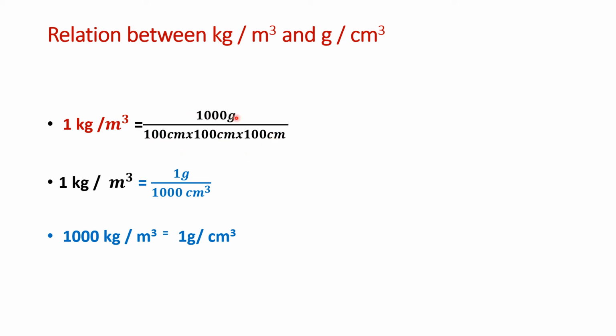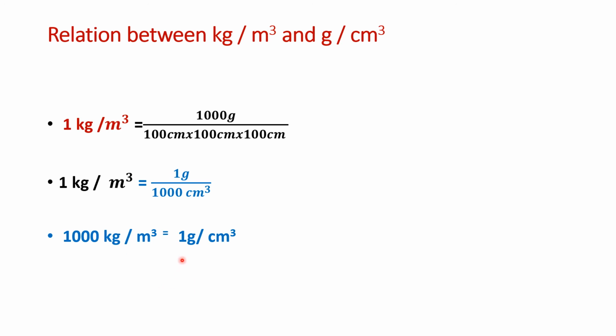When you cancel, 3 zeros will cancel and you will get 1 kilogram per meter cube is equal to 1 gram per 1000 centimeter cube. So that means if you want to convert, you have to take this 1000 to the other side. So it will be 1 gram per centimeter cube is equal to 1000 kilogram per meter cube.